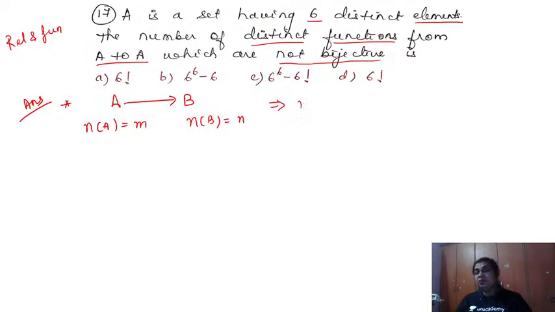Then the number of functions possible, a very important shortcut you need to memorize, is n to the power m, that is, the number of elements in the second set B to the power of the number of elements in the first set A. So that is about the function. Keep it aside. I will tell you how to clear this question.